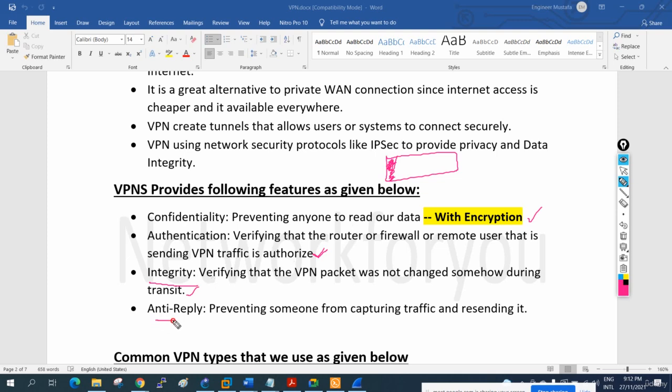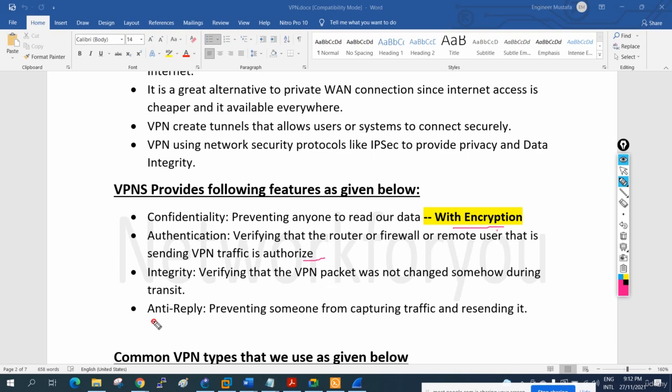And anti-replay: if you imagine, a hacker cannot read our data, and he cannot authenticate, and he cannot add to our data. So what he will do, he will capture our packets and he will retransmit. The hacker will capture our traffic and after some time he will retransmit the same packets n number of times to disturb our network. So how can we overcome that?